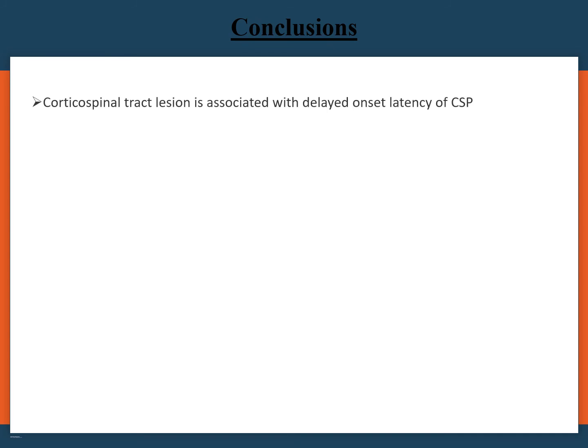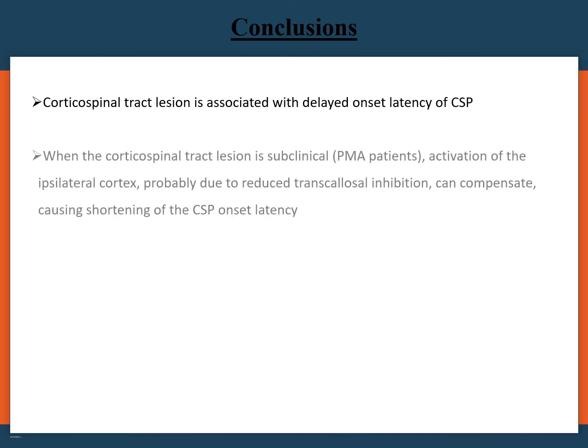Our results in the baseline condition show that onset latency of the CSP is significantly prolonged in patients with motor neuron disease independently of the disease phenotype when compared with healthy controls. When the corticospinal tract lesion is subclinical, like in the PMA patients, activation of the ipsilateral cortex, probably due to reduced transcallosal inhibition, can compensate, causing shortening of the CSP onset latency.